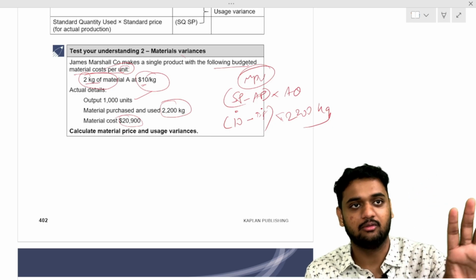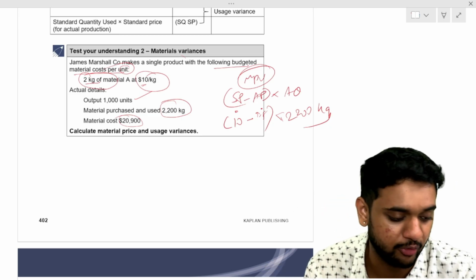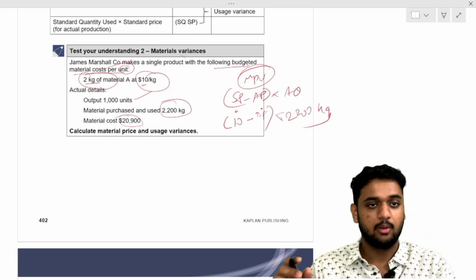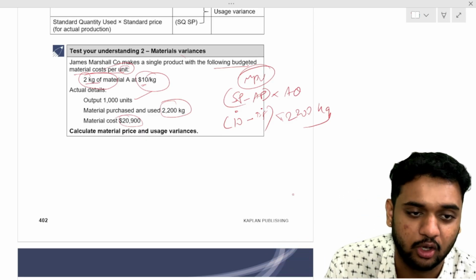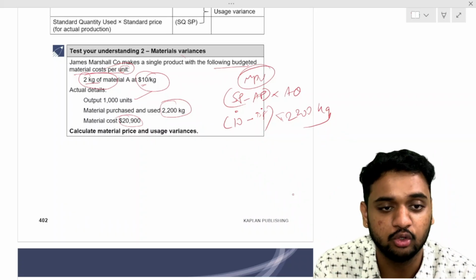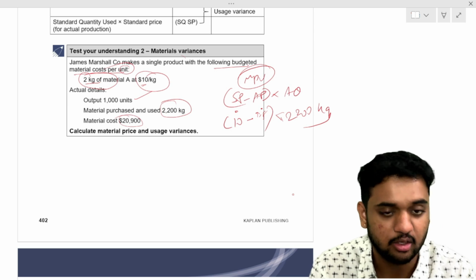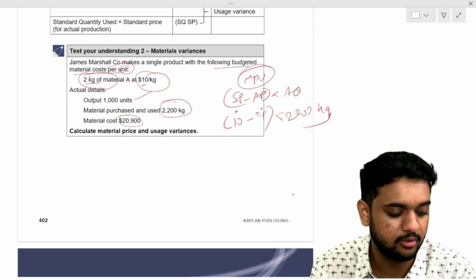Don't say per unit, say per kg, otherwise in the exam you'll get confused. We'll do a lot of questions and eventually you'll get better, but be very careful. 20,900 divided by 2,200 kg gives 9.5 per kg. So 10 minus 9.5 is 0.5, into 2,200 is